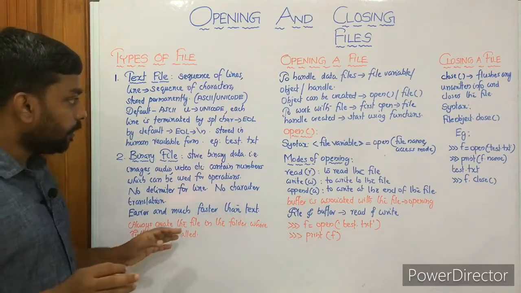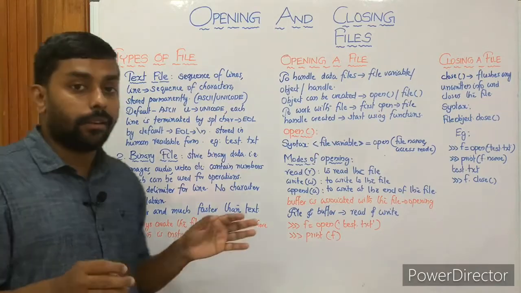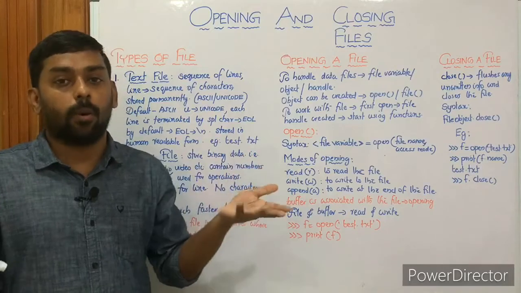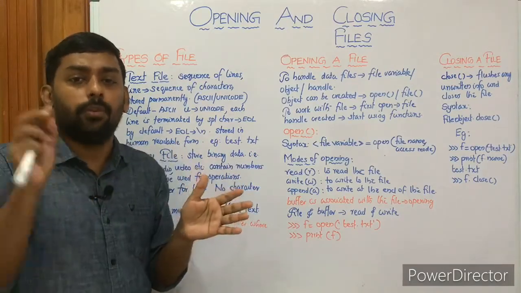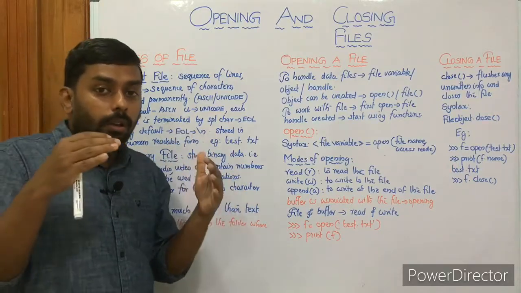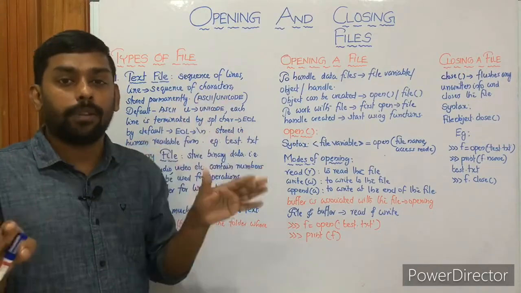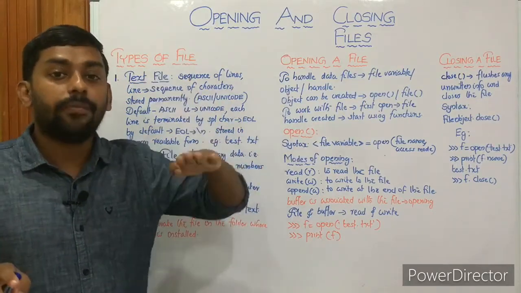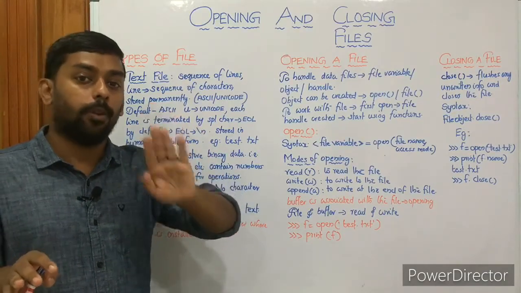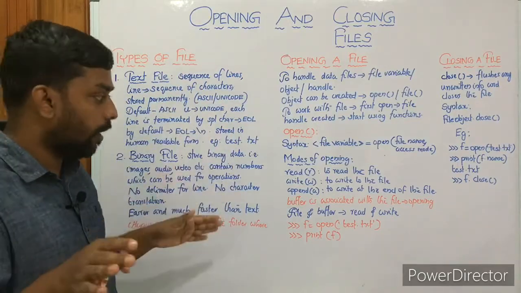Then we have another point: always create the file in the folder where Python is installed. You have to save the file where your Python program is installed, otherwise it won't be easy for the Python interpreter to connect to it. So always save your text file, binary file, or whatever type of file it is, in the same folder where your Python is installed, in the master folder. Otherwise it shows an error.